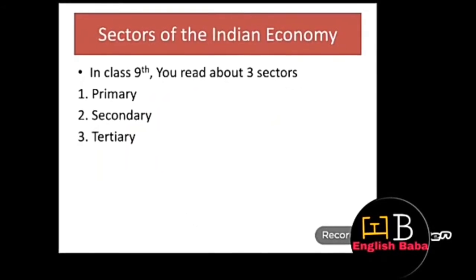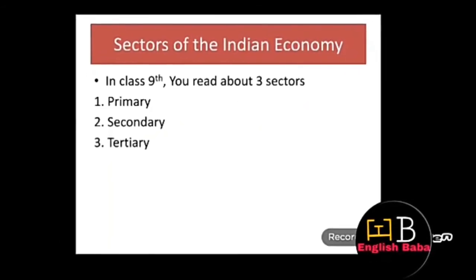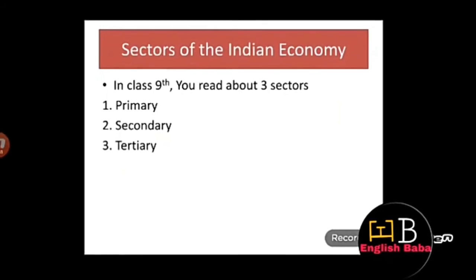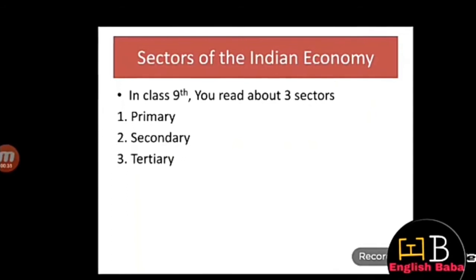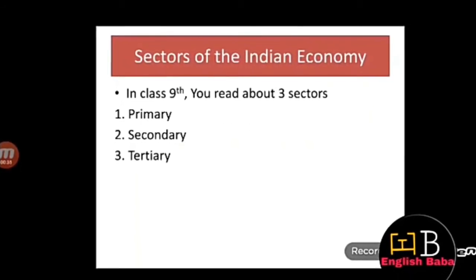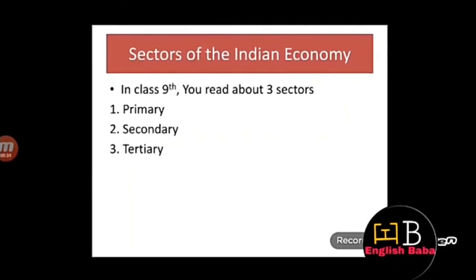Once again, listen with attention. Primary sector is also called the agriculture and related sector. The secondary sector is also called the industrial sector, and the tertiary sector is also called the service sector. This is additional knowledge that you're getting this year.